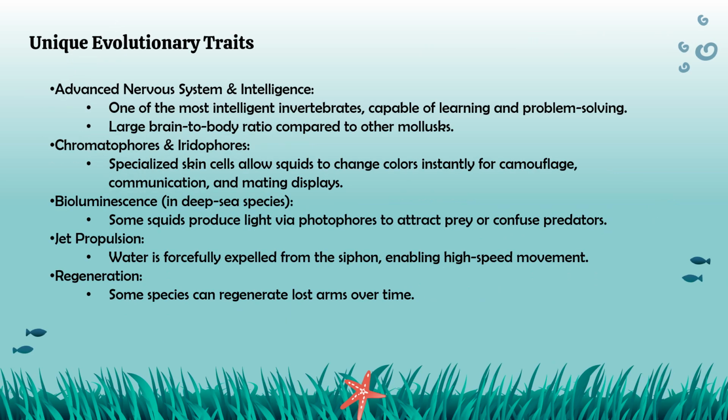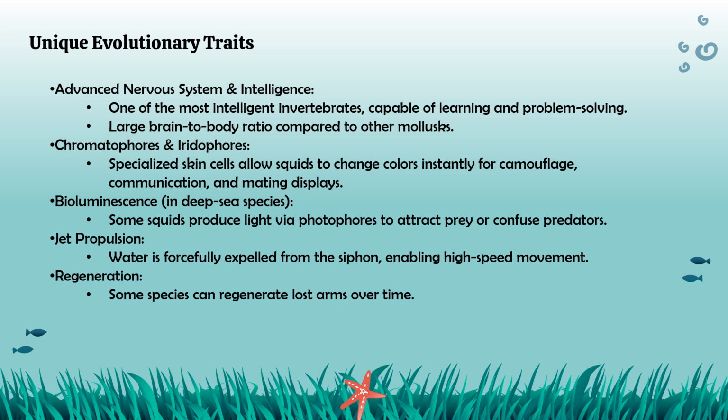What are some unique evolutionary traits of squids? Squids have advanced nervous systems and intelligence. They are one of the most intelligent invertebrates, capable of learning and problem solving. They have a large brain-to-body ratio compared to other mollusks. They have chromatophores and iridophores, which are specialized skin cells, which allow the squid to change color instantly for camouflage,